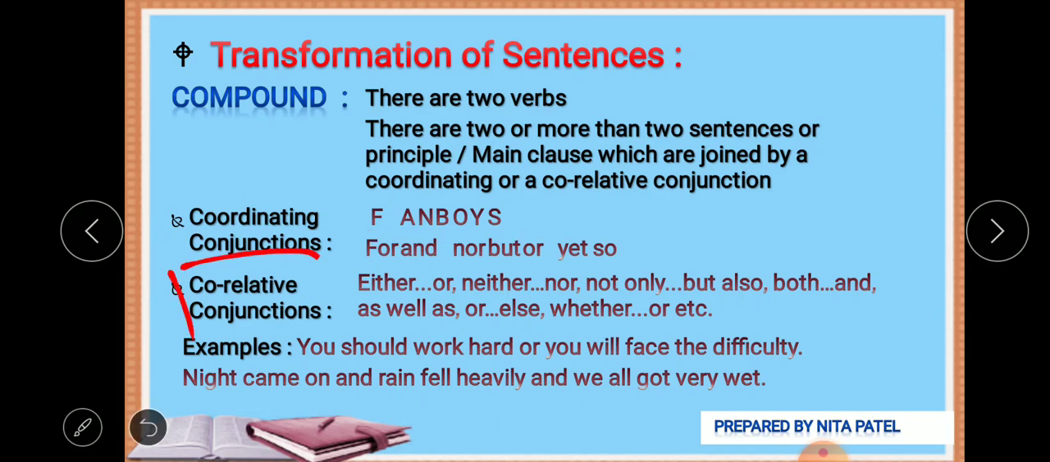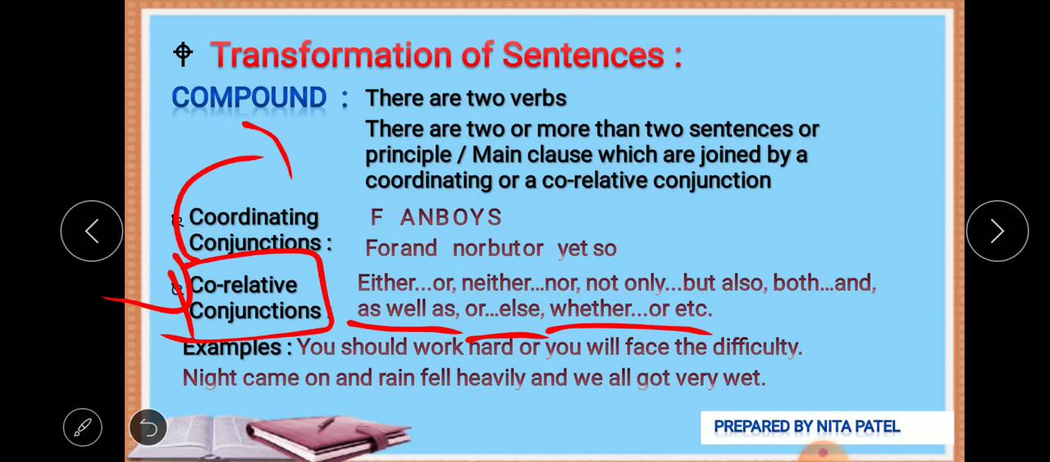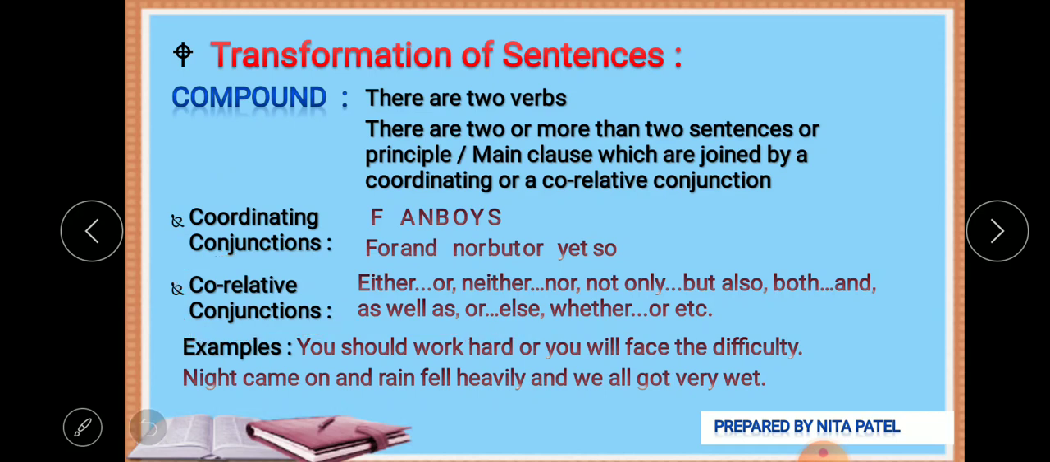Next, correlative conjunctions, that are either or, neither nor, not only but also, both and, as well as, or else, whether or, etc. So many others are there, which are correlative conjunctions. If you find the use of these, then also we can say that it is an example of a compound sentence. Now let's see an example of it.